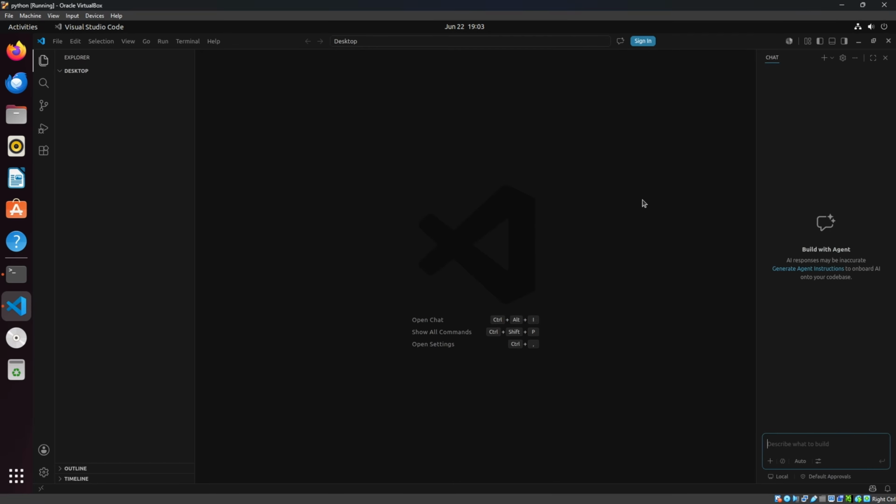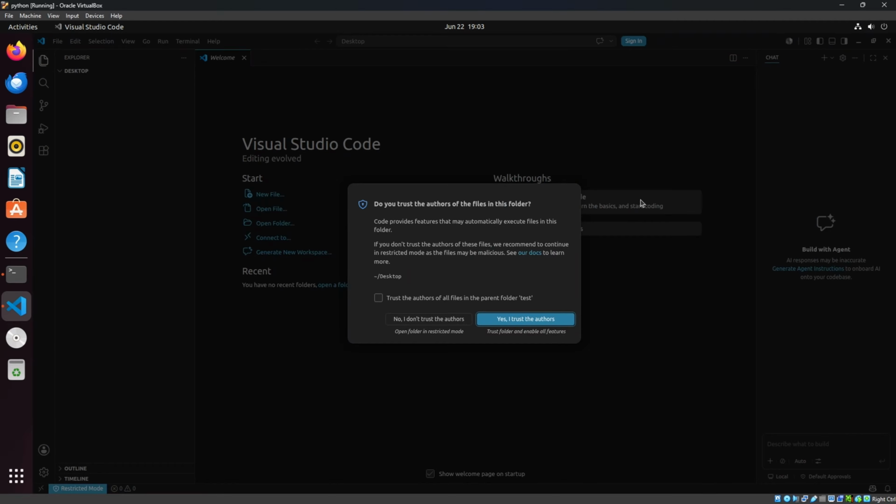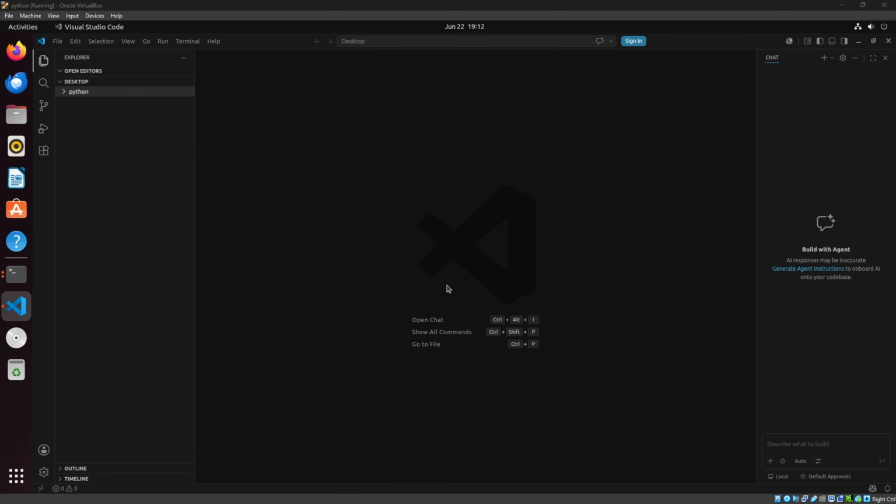It's going to ask us if we trust the author, which of course we do, because we are the author. Now let's go ahead and make our folder where we're going to store our code in. And for this demonstration, we'll call our file ep1.py.